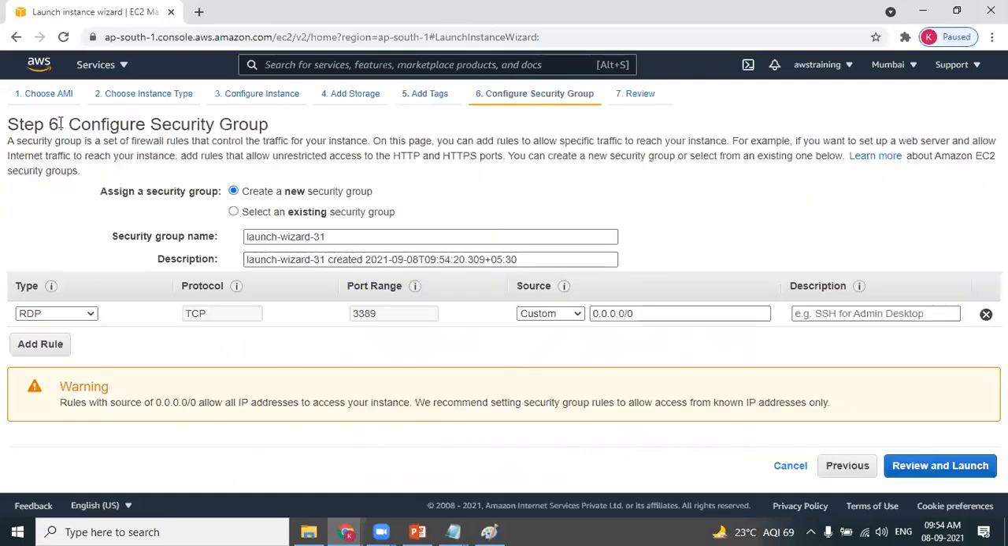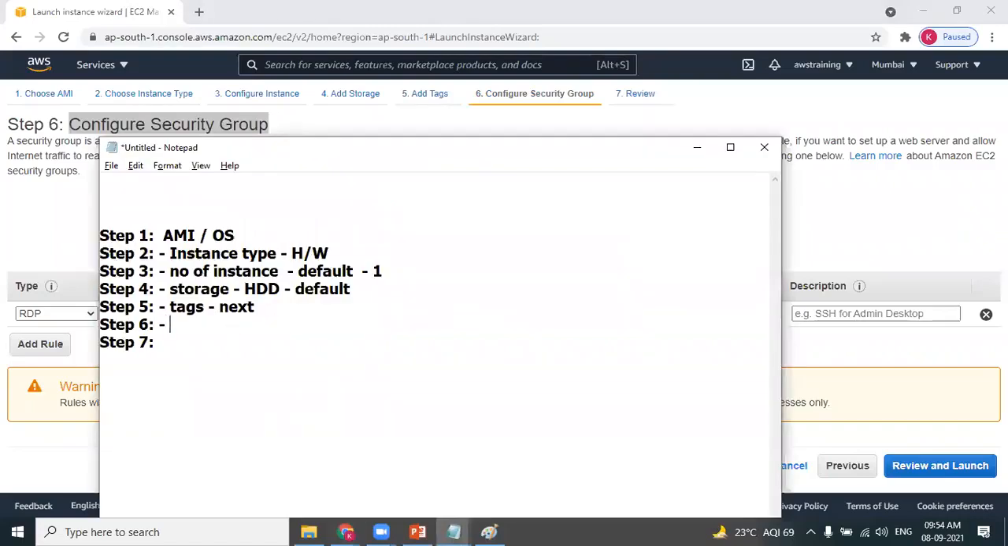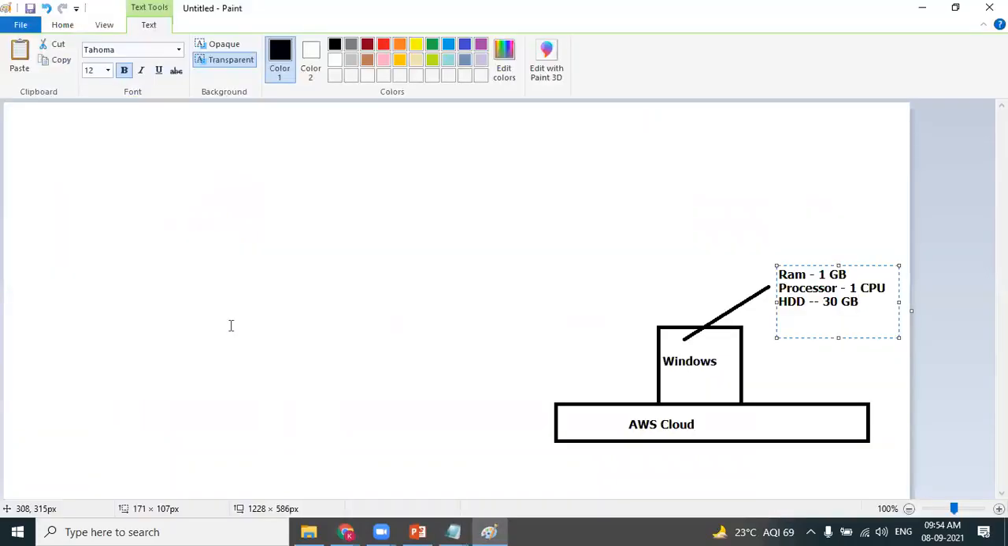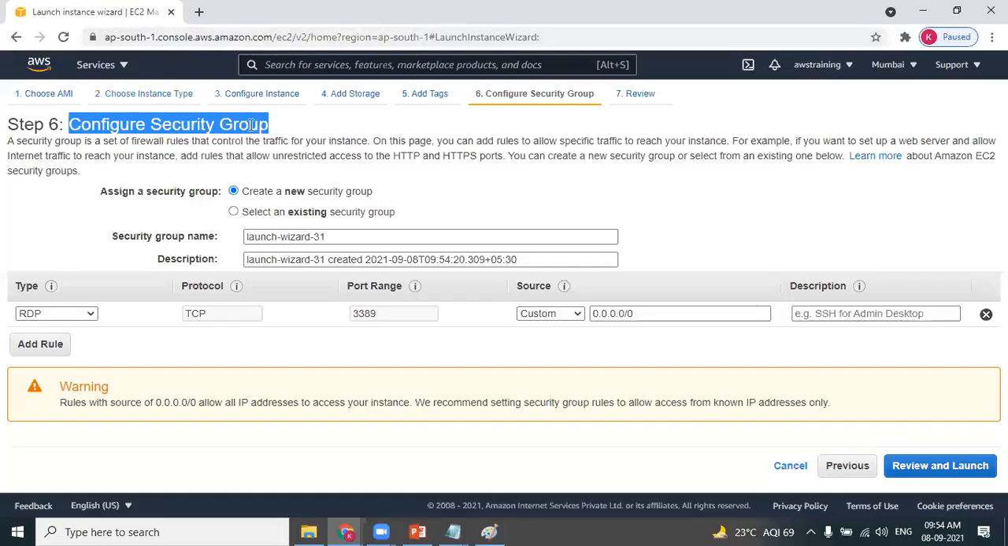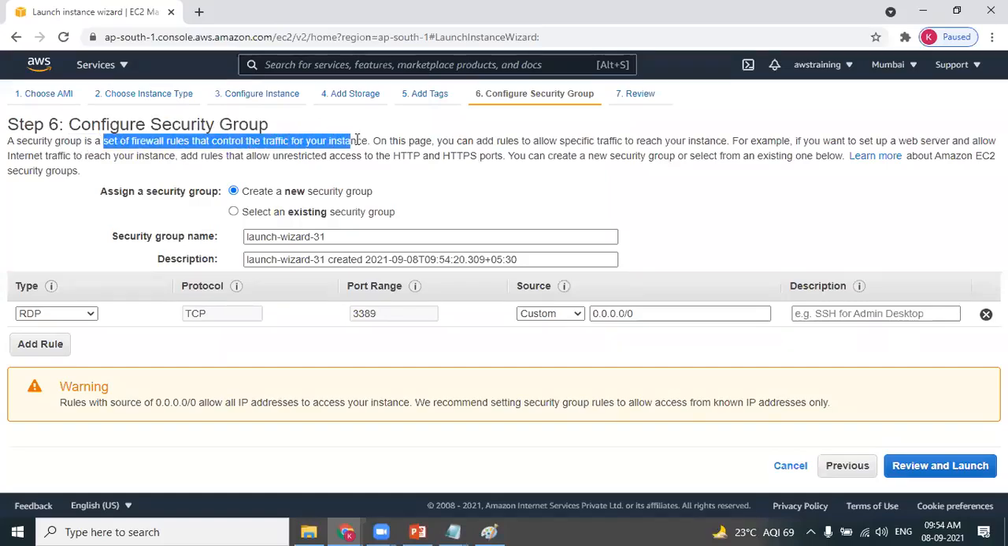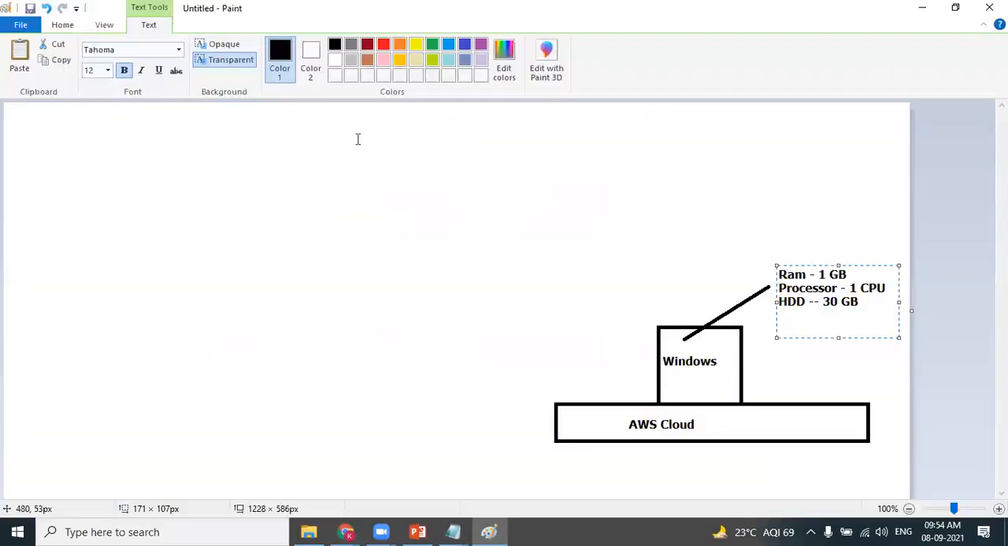Next, configure security group. This is important, my dear friends. Step 6 is something like security group. You may have a question: what is this concept of security group? Let's try to understand the importance of security group. Security group, as AWS describes it, is a set of firewall rules that allows you to control the traffic to your instance. What does that mean? Let's try to understand the concept of security group.